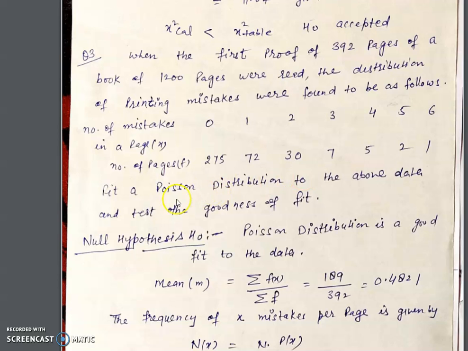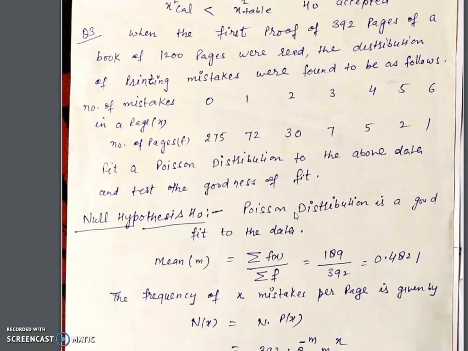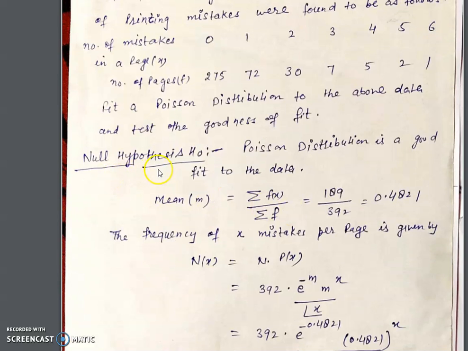What do we have to do? Fit a Poisson distribution to the above data and test the goodness of fit. Now, what is the H naught hypothesis? For H naught, we always say that the statement is true. What does our statement say? Our statement says the Poisson distribution is a good fit to the data.